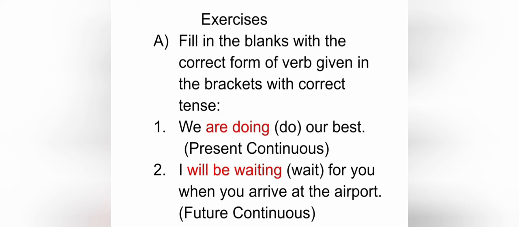Here we have subject I, so we can use shall or will plus be plus ing form of verb. So we write here: we will be waiting for you when you arrive at the airport. Is it clear? Next examples.